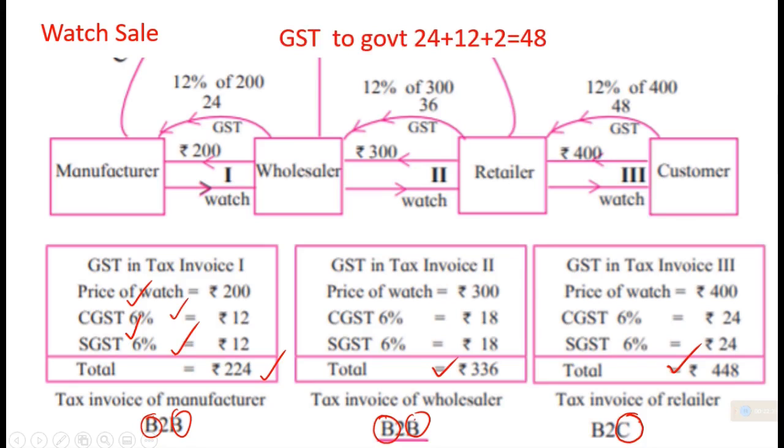Ultimately the government will get 48 rupees as tax from all these people: 24 rupees from the manufacturer, 12 rupees from the wholesaler, and again 12 rupees from the retailer. If more are there in the chain, more 12% will be there in the chain. As we have taken 200, 300, 400, we have the percentage 12 accordingly. Okay. So that way we have an idea about how an invoice is created in the new GST concept.